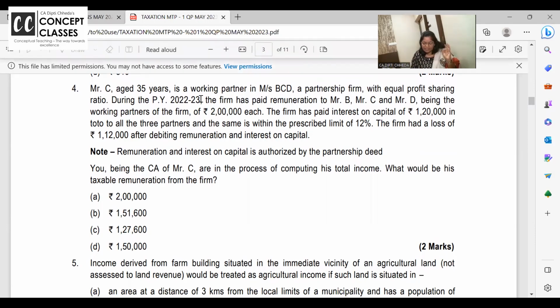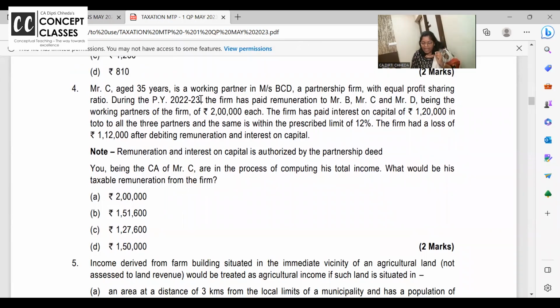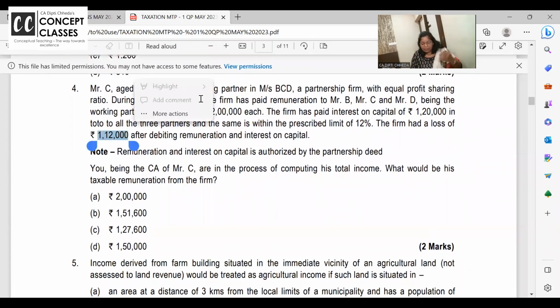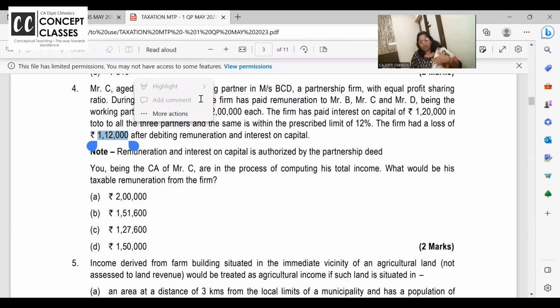In the previous year, 3 partners are there, equal share. Firm has paid remuneration of 2 lakh each, and firm has paid 1,20,000 total interest to all the 3 within the 12% limit. After putting all this, the firm has got a loss.